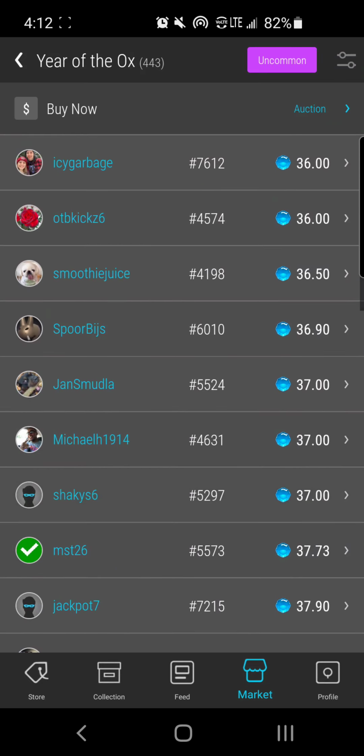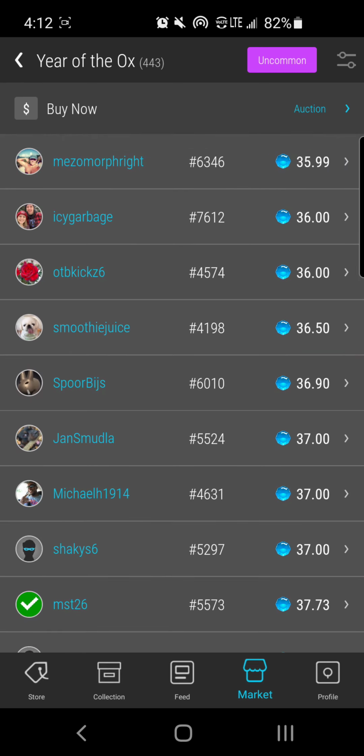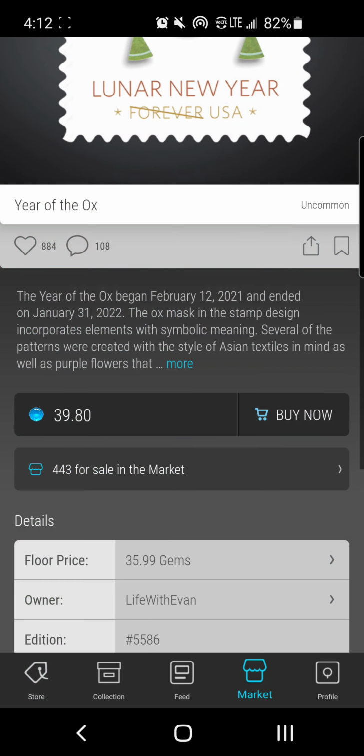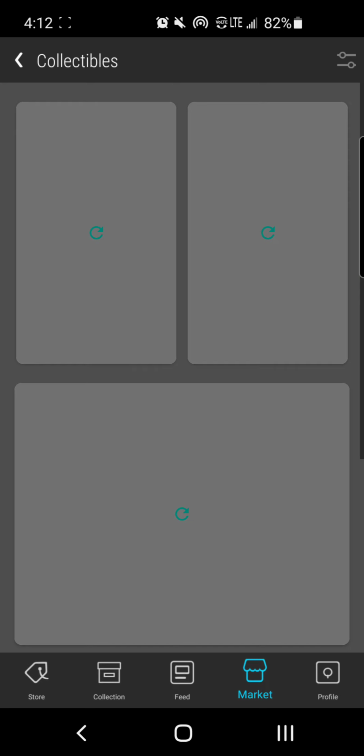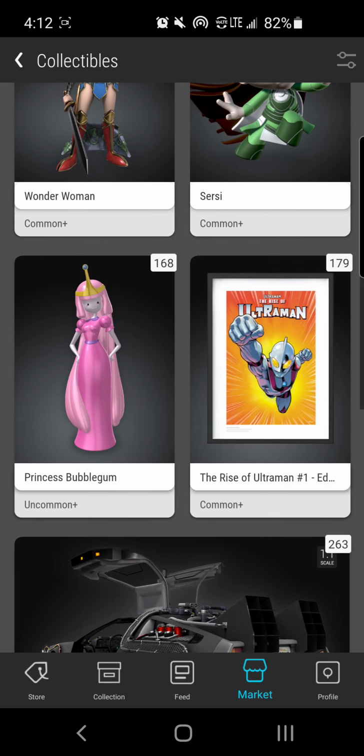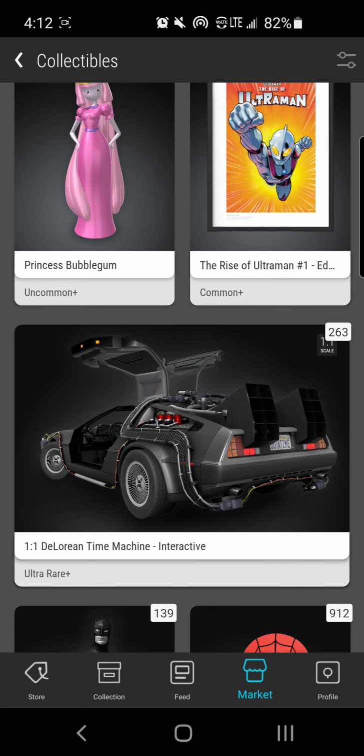A lot of people do sleep on certain NFTs. A lot of people are focused mostly on the blue chips, which is great. But you have to remember, we're still new, we're still early. What we deem as grails and blue chips, a year from now, some of these other ones that people are ignoring, when new customers come into this app, they're going to choose what's a blue chip.